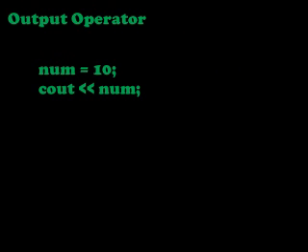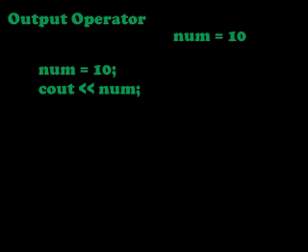For that I am taking 2 lines of program. num equal to 10 semicolon, cout output operator num semicolon. Here num equal to 10 means it stores the value 10 to the variable num. So num has the value 10. Did you get me?